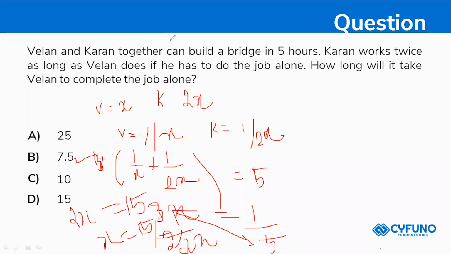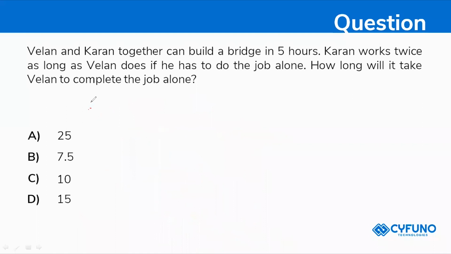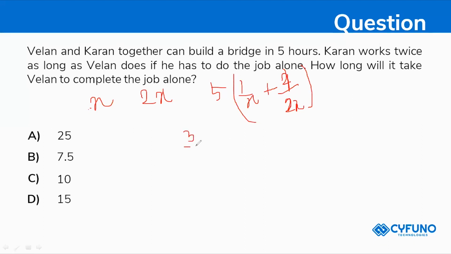I'll tell you again. Velan is doing it in x and Karan is doing it in 2x, so twice the time. They are doing it together in 5 hours. So 5 times 1 by x plus 1 by 2x, and calculating inside, your answer will be 3 by 2x, equal to 1.